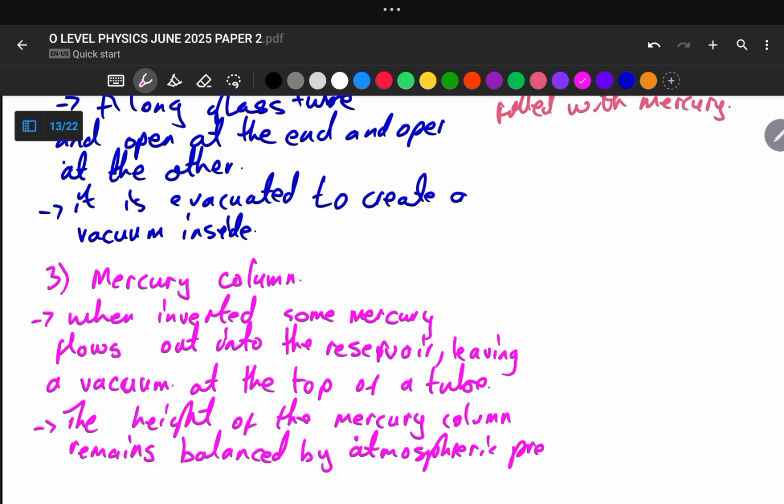It is atmospheric pressure pushing on the mercury. This pressure is pushing on the mercury in the reservoir.